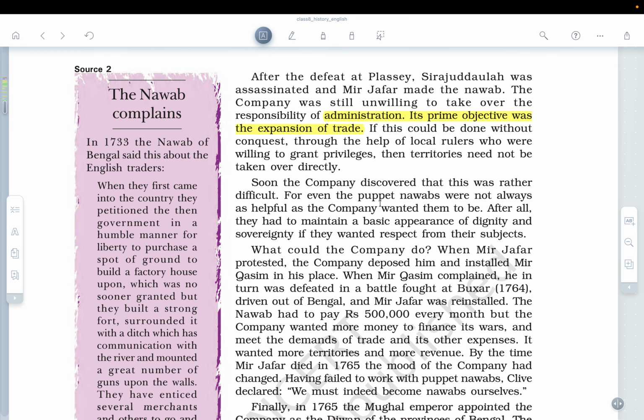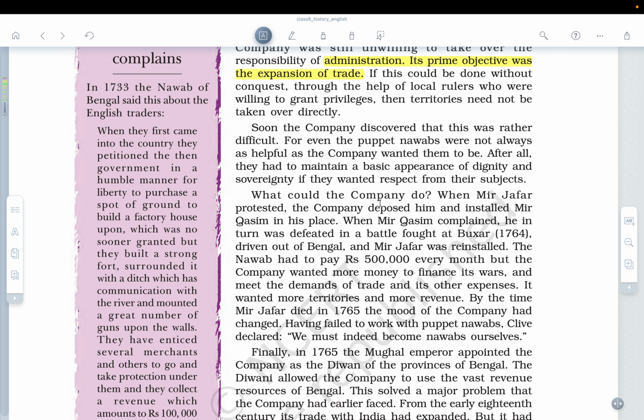Okay, so what could the company do? Now the next question was what the company can do. When Mir Jafar protested, the company deposed him and installed Mir Qasim in his place. When Mir Qasim complained, he in turn was defeated in the battle fought at Buxar in 1764 and driven out of Bengal, and Mir Jafar was reinstalled. The Nawab had to pay rupees 50,000 every month, but the company wanted more money to finance its wars. There were a lot of war efforts going on, so it wanted more territories and more revenues.